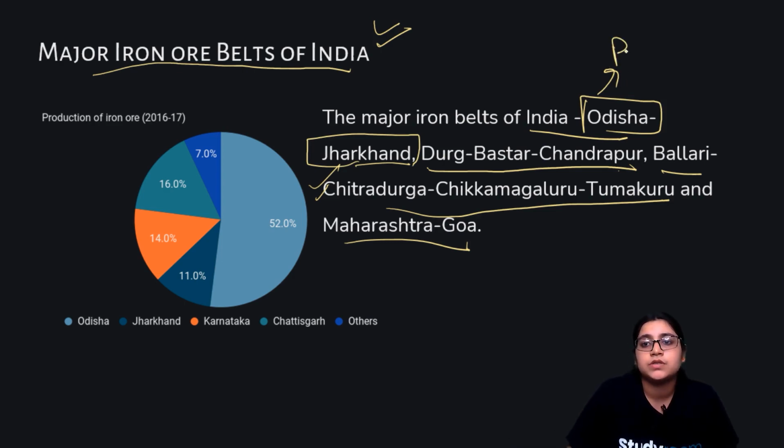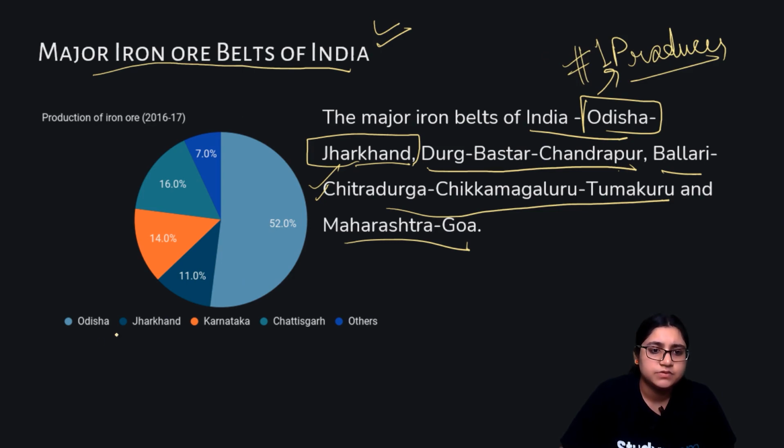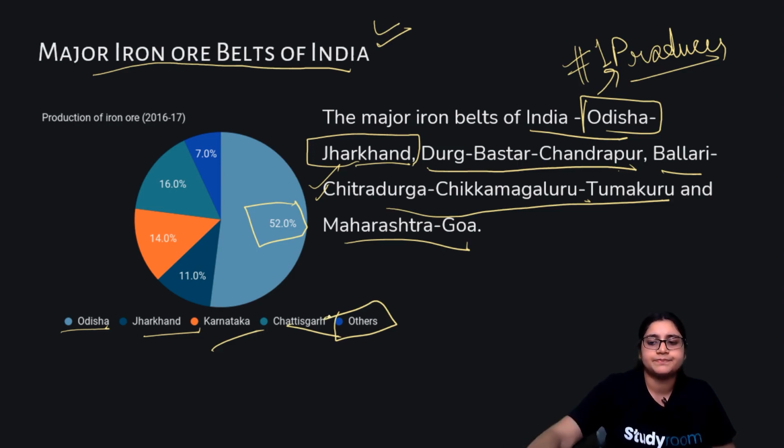It is the number one producer in India. Odisha alone constitutes 50 to 52%. Then comes Jharkhand, then the Durg-Bastar-Chandrapur or Bellary-Chitradurga-Chikmagalur-Tumkur belt, then Karnataka, then Chhattisgarh, and then others combined.